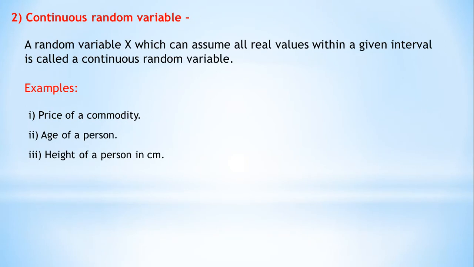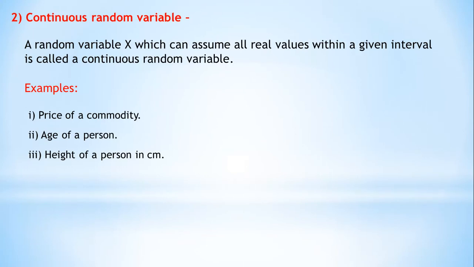Now another type is continuous random variable. Now see what is the meaning of continuous random variable. A random variable X which can assume all real values within a given interval is called a continuous random variable. Means all values of X can be real numbers, any real numbers.